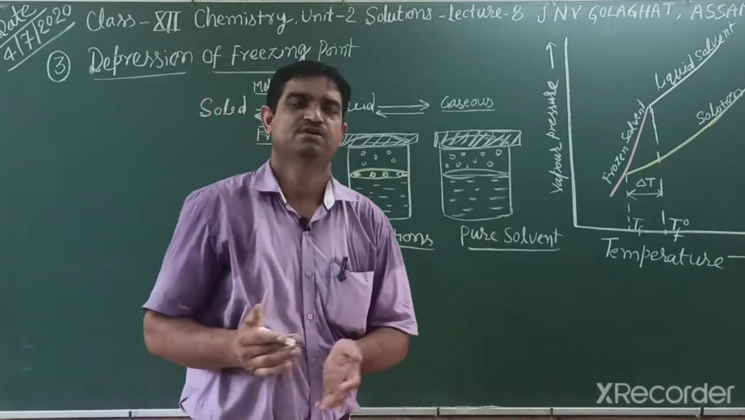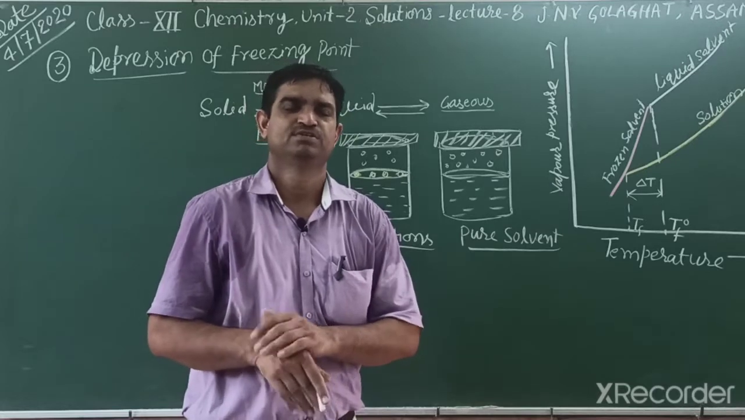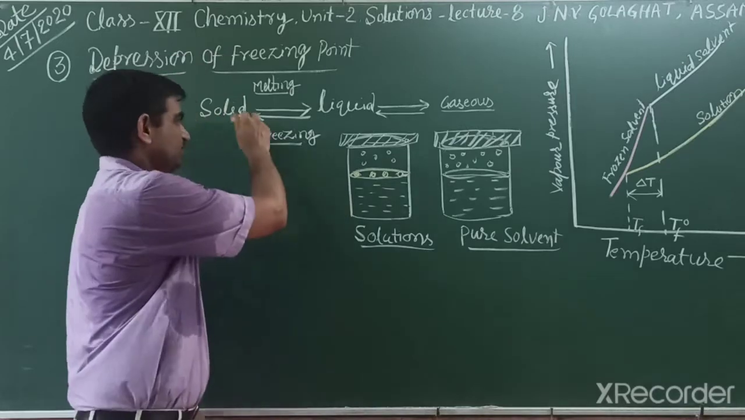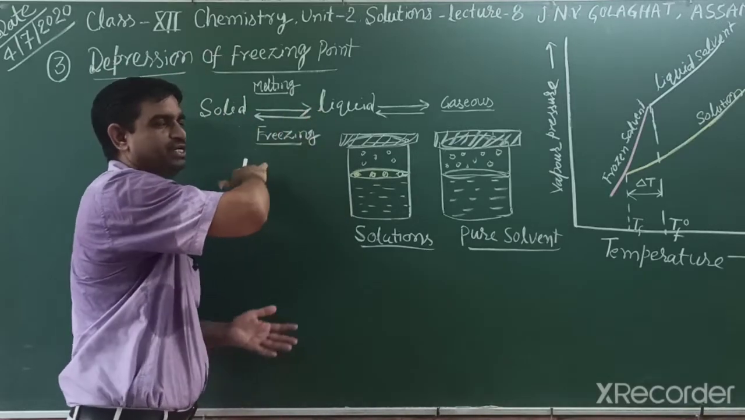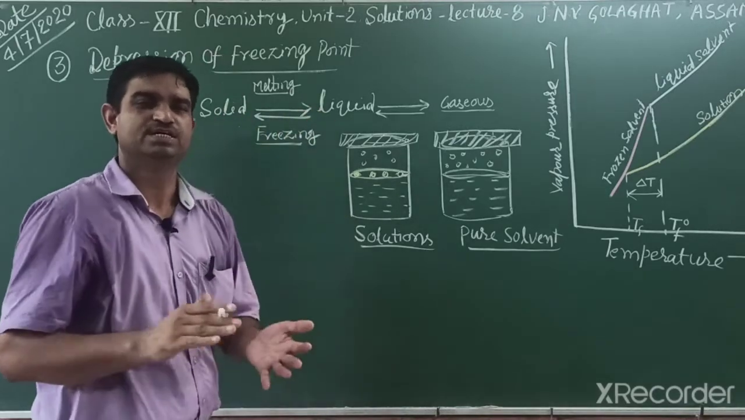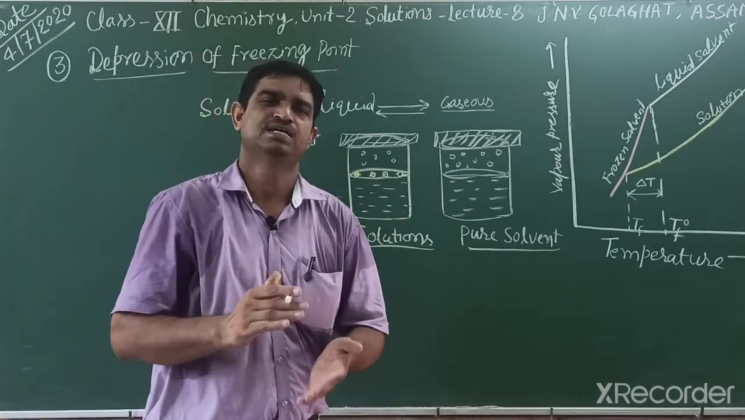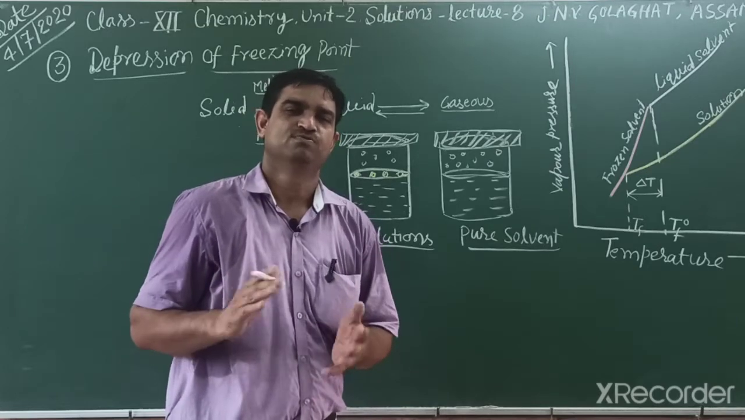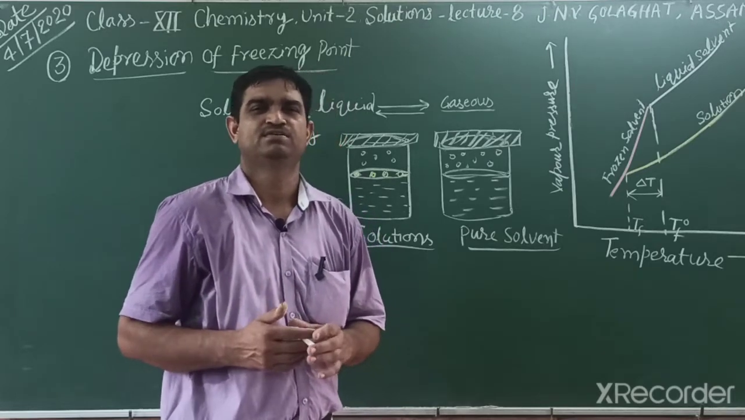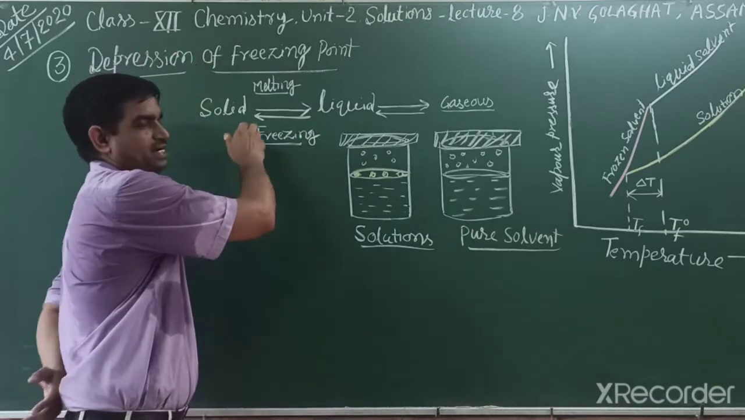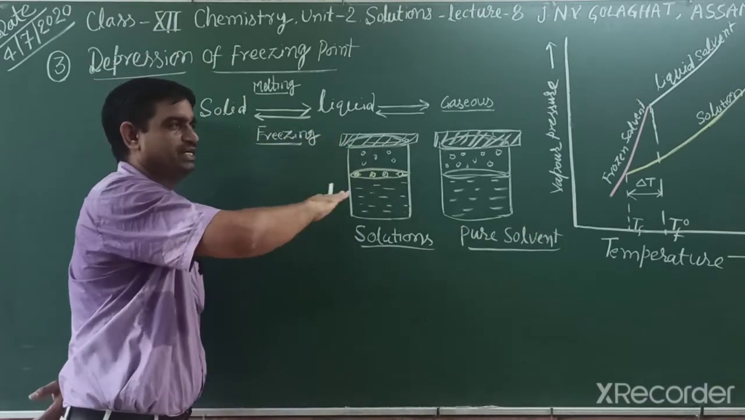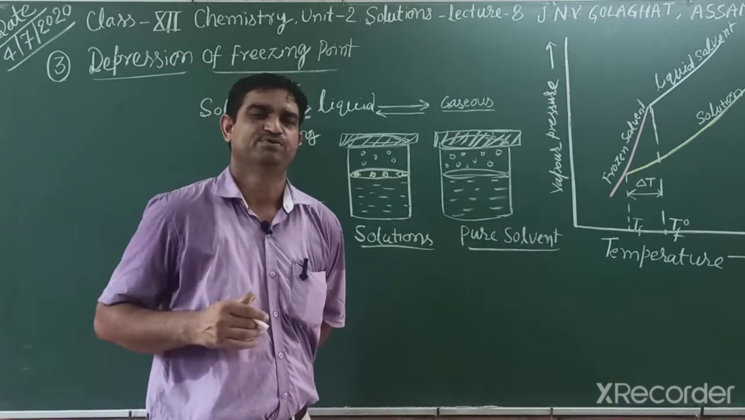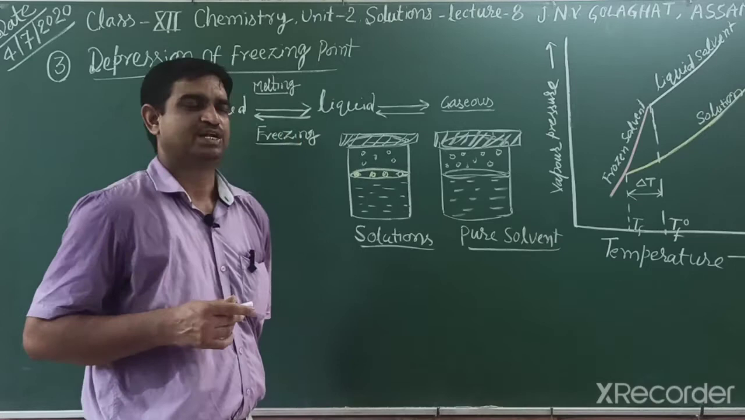How can you define freezing point? Freezing point is the temperature at which solid and liquid have equal vapor pressure, which means there is a dynamic equilibrium. Students, freezing point or melting point is the temperature at which the solid and liquid states have equal vapor pressure, which means there is an equilibrium. So that point is known as freezing point or melting point.